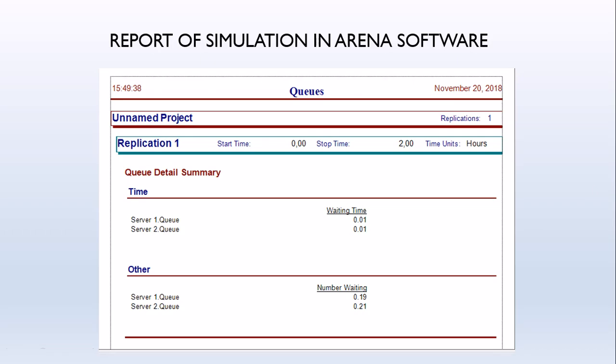And here is our report of the simulation in Arena software. From here we can see the time unit is hours. For server 1 the waiting time is 0.01, and for server 2 the waiting time is also 0.01. The average number waiting is 0.19 at server 1. At server 2, there are 0.21 on average.